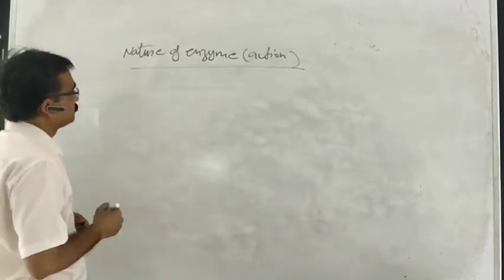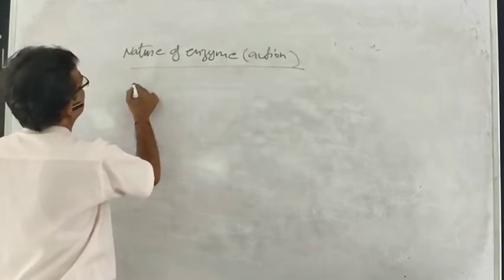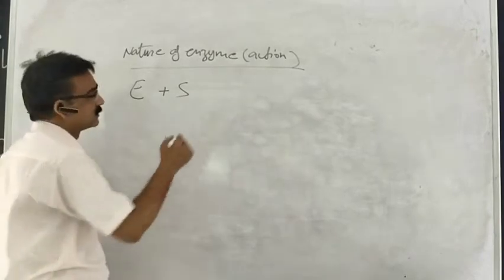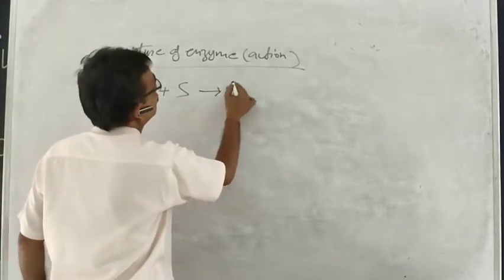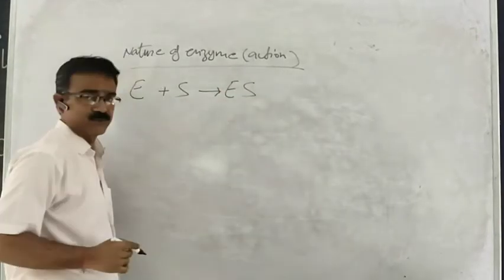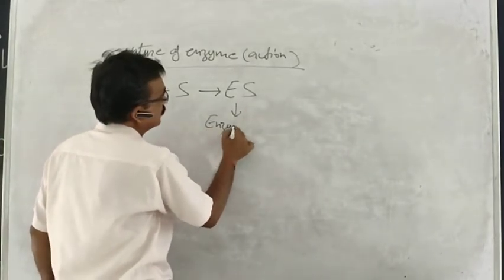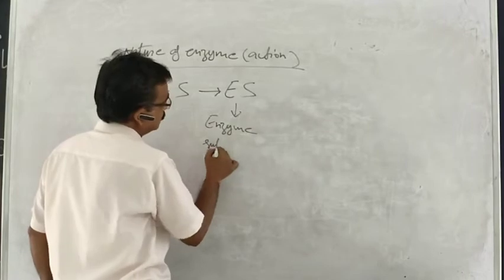What is it? Enzyme binds with substrate and forms an enzyme substrate complex.